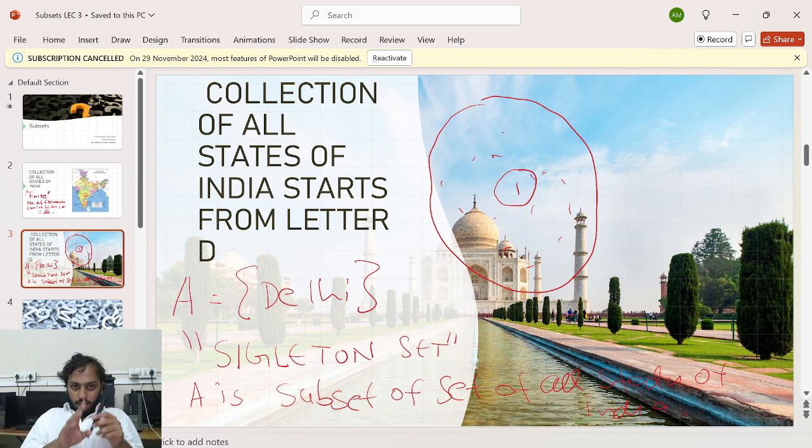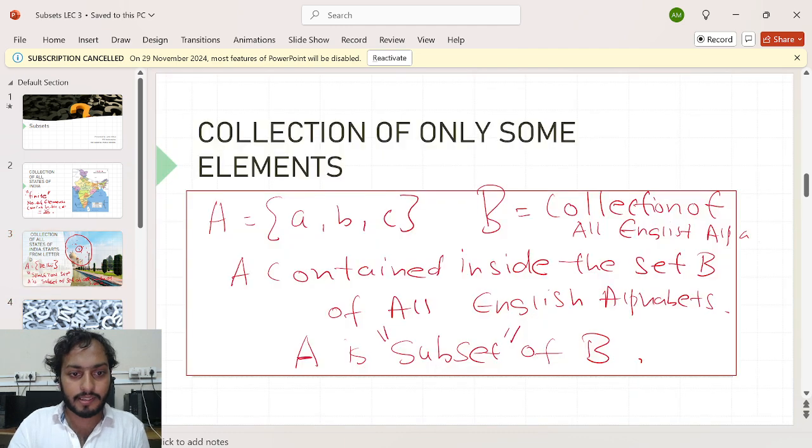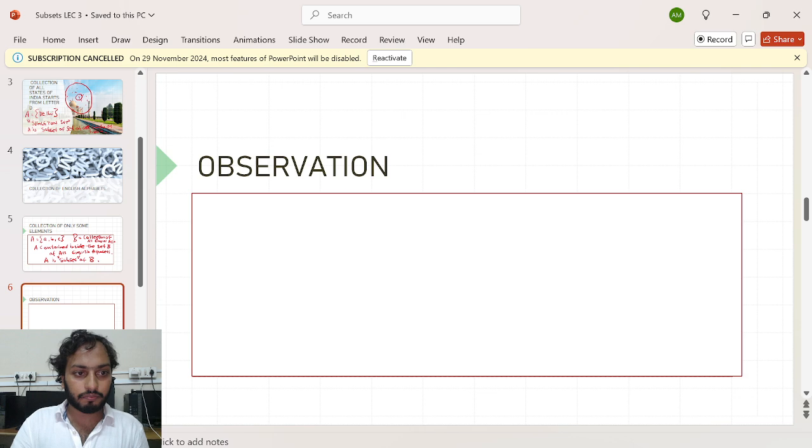When you call a set a subset of another set, it means that that set is a smaller set and it's contained in the bigger set. That's the meaning.